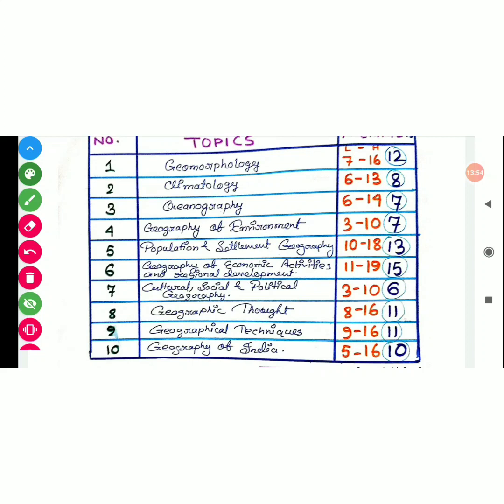So from population 13% of question, from geomorphology 12% of question, from thought 11%. These chapters seem to be very important chapters, so we should focus on them instead of the chapters where a smaller number of questions can come. So instead of those chapters we should concern about these chapters, okay. It is a real statistical kind of analysis, so I'm preparing like that.